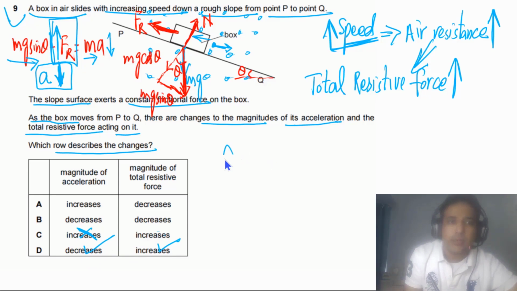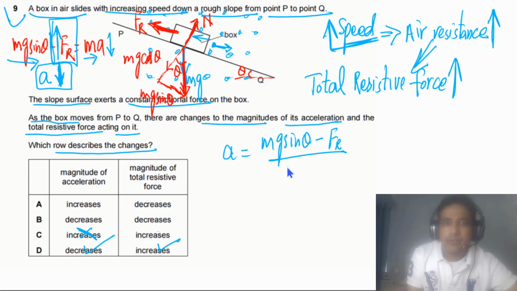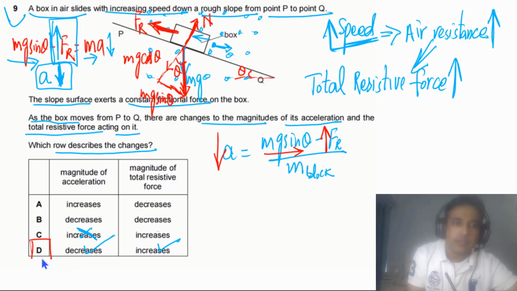If you want to write down the acceleration, you can write it like this: acceleration is equal to mg sine theta minus Fr, divided by the mass of the block. As the mass is constant, this quantity is not changing, but this quantity is increasing, so the acceleration has to decrease. That's the reason the answer for this question has to be D.